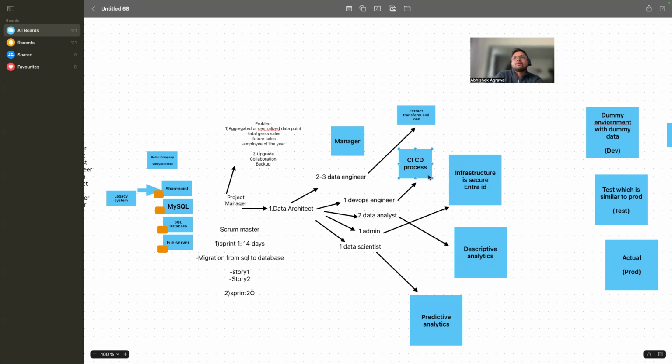Okay. All right, guys, does anybody have any question? Yeah, Abhishek, Satish here. What is the basic difference between ADF and Databricks? I know that ADF is more Azure and more of an orchestration tool. Suppose I want to move the data from point A to point B, I will use ADF.